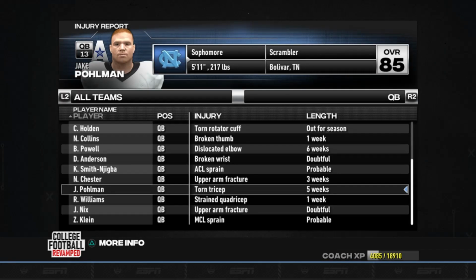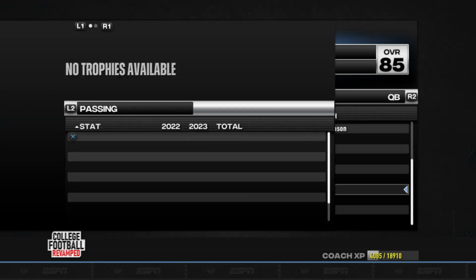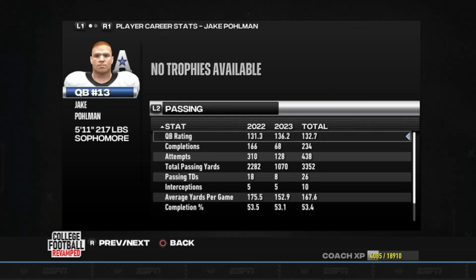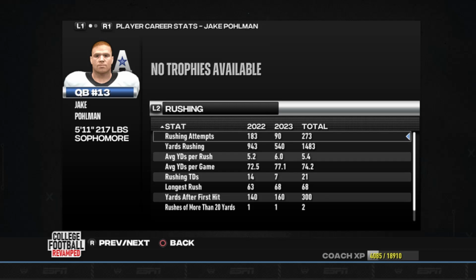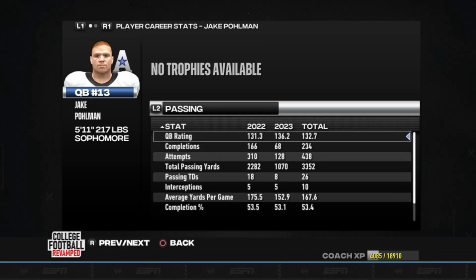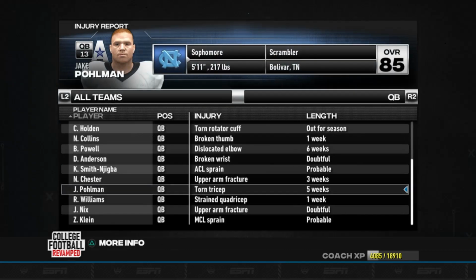And as you can see here, Jake Pullman tore his tricep. It says he's only going to miss 5 weeks, but that's going to be a tough one to come back for as a quarterback unless it's on his non-throwing arm. Either way, that's a tough injury. That's going to end his Heisman campaign and possibly his season. He wasn't having that strong of a season anyway. I don't know where the Heisman hype was coming from. I guess it was just the rushing ability got everybody excited, but it's always tough to see one of the star players in college football go down with injury. We wish him and UNC the best.